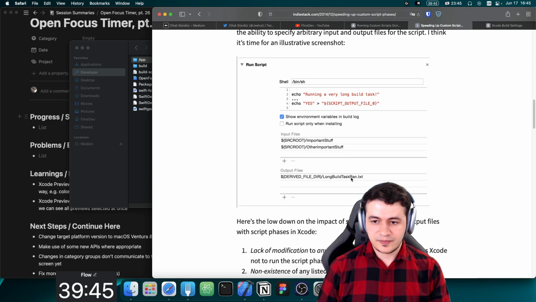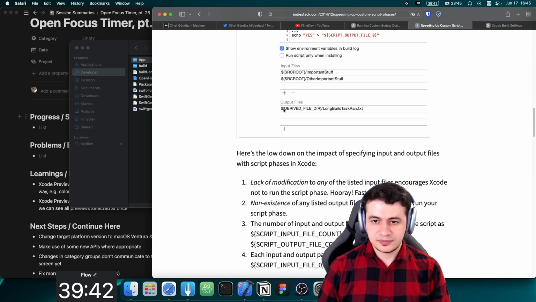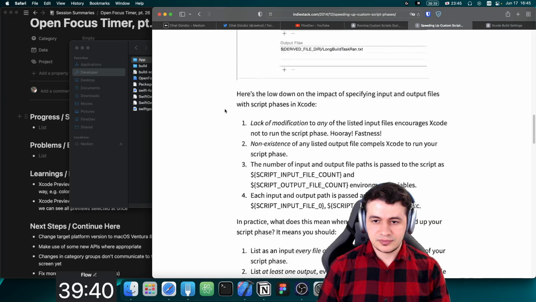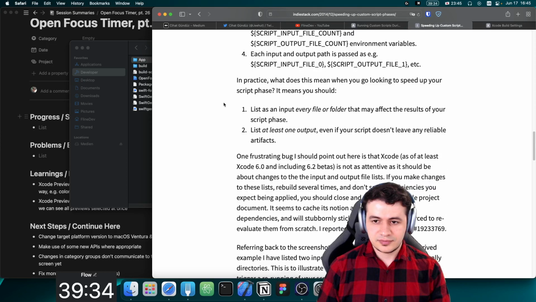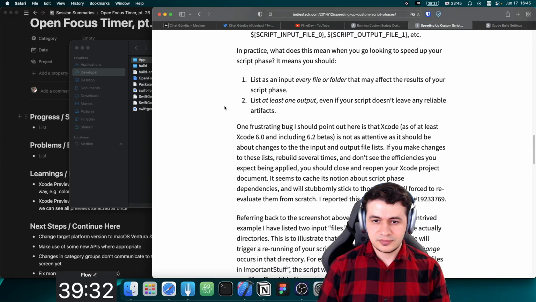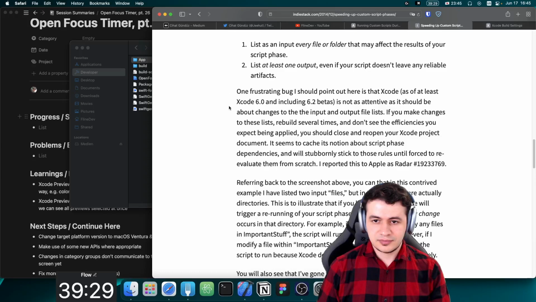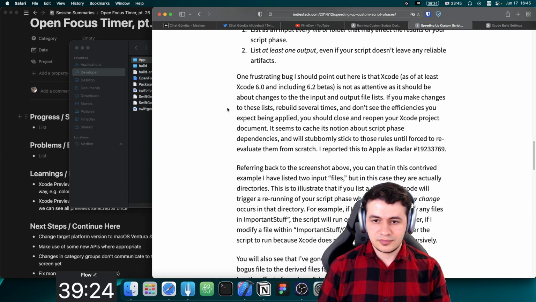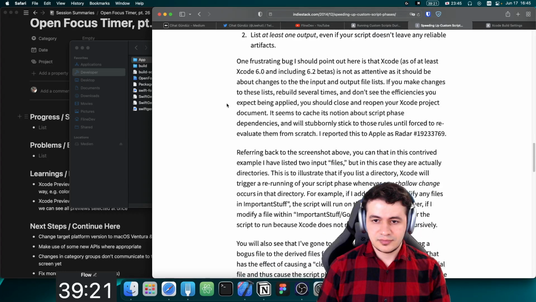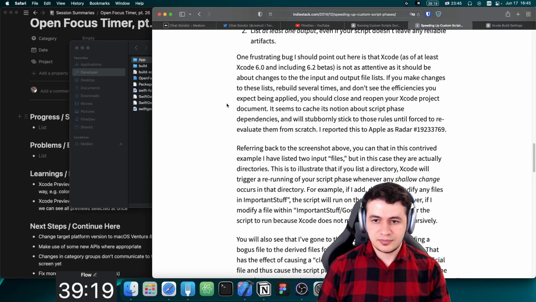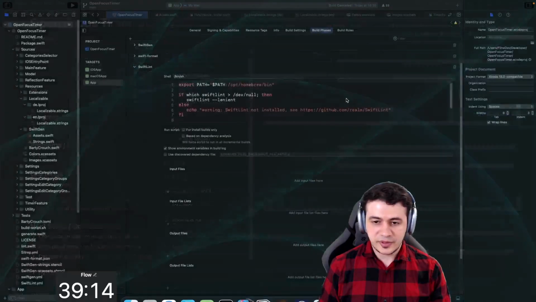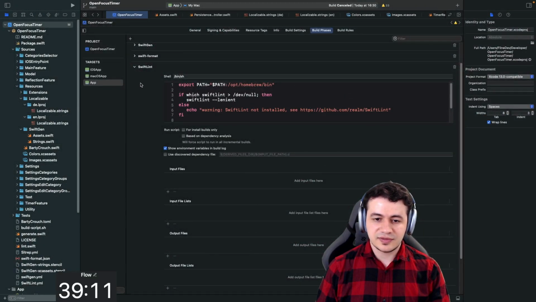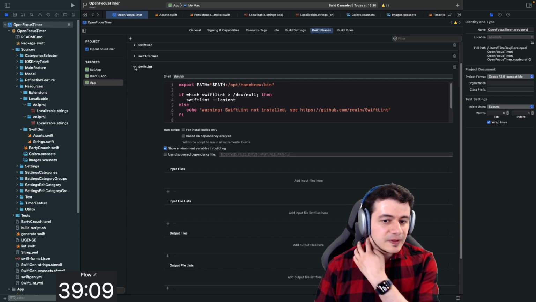Alright, so this is all about build time, and I think SwiftLint is really fast anyways, so I'm just going to keep that as is.